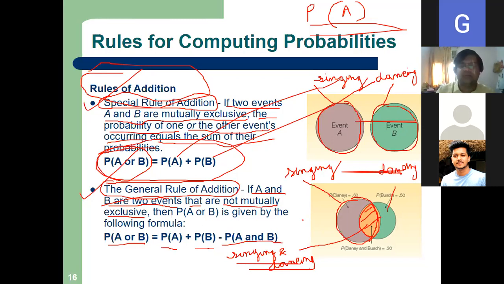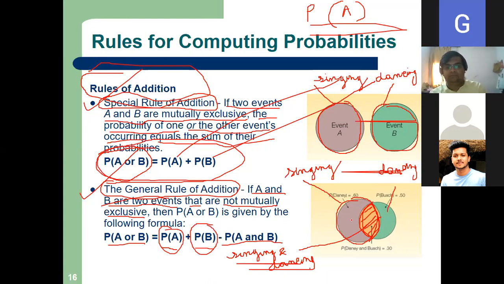Let us try to understand in terms of our class. So there are some students who know singing. There are some students who know dancing. But there are some students in this case who know both singing and dancing. So what will be my probability of the event that students know singing or dancing? It is the probability that the student knows singing plus the probability that the student knows dancing minus